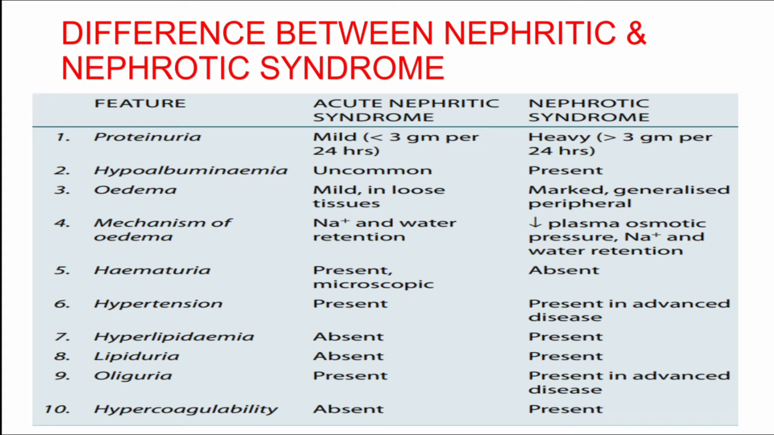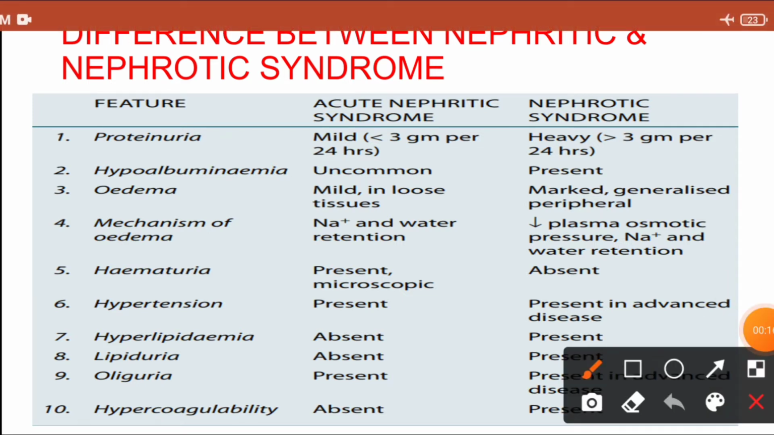I have taken this particular table from the textbook of pathology by Dr. Harsh Mohan sir, and it's a very good book, right? The difference is given very well in a tabulated form. So let's see the difference between the acute nephritic syndrome and nephrotic syndrome. We will see the difference feature wise, right?